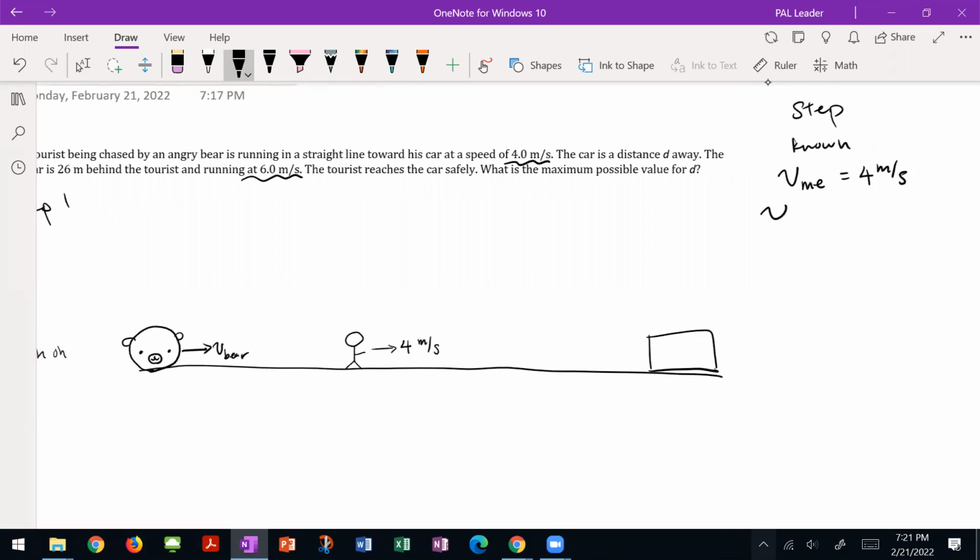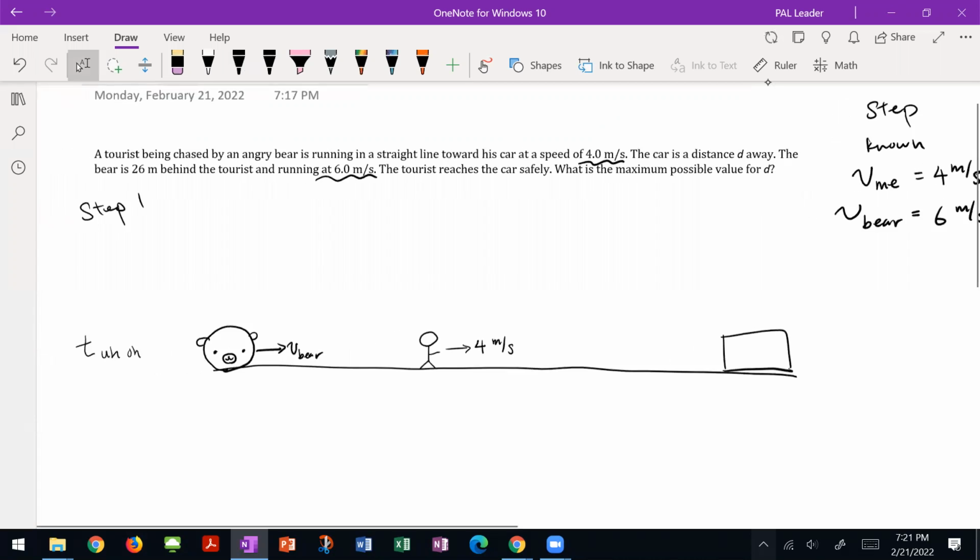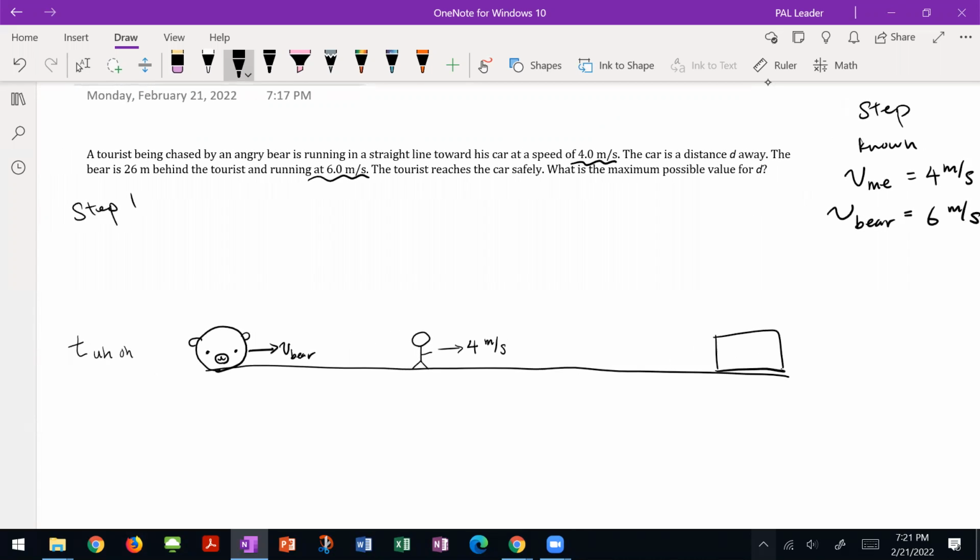So V bear is going at 6 meters per second. What else do we know? The car is distance d away, and the bear is 26 meters behind the tourist, me. So we got this going on.